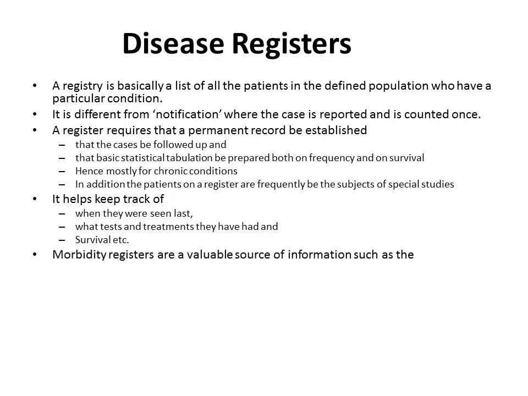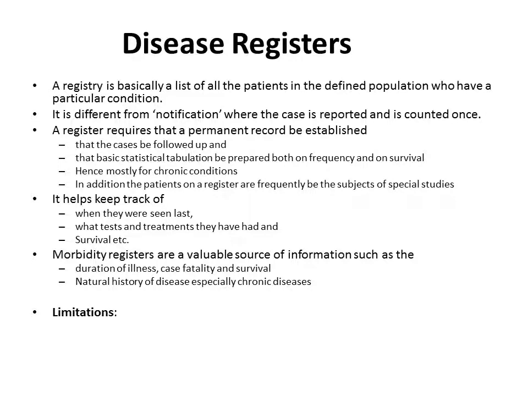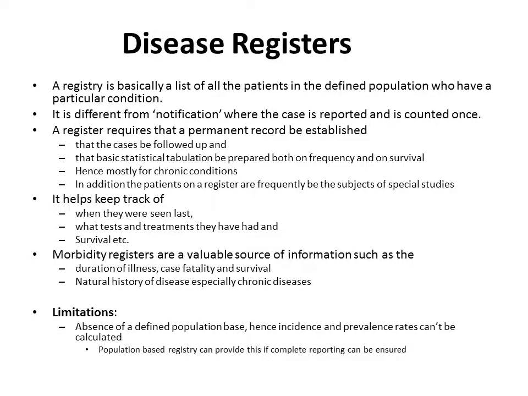Morbidity registers become a valuable source of information on the duration of illness of that particular disease, the case fatality rate of that disease, the survival rates, and the natural history of that disease. But the data has some limitations. Registry data has a limitation, and that is there is an absence of a defined population base. Hence, incidence rates and prevalence rates cannot be calculated. But population-based registries can provide these rates if it can be ensured that the reporting is complete. That is, each and every case that has been diagnosed in that population is ensured to be reported and registered in the register.